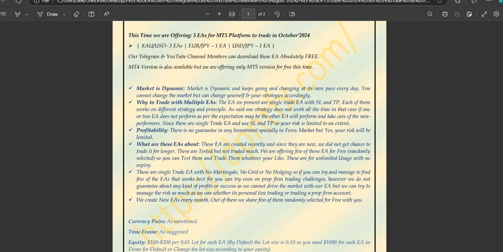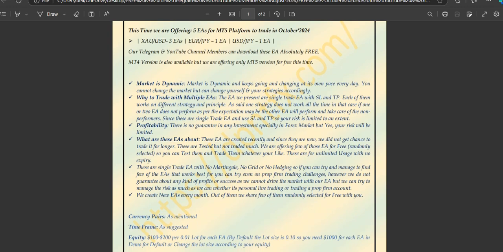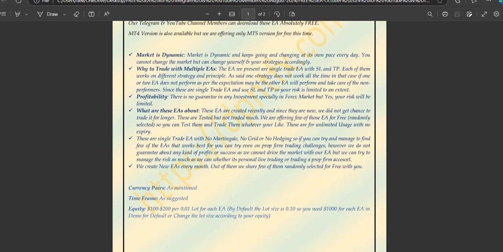If you can manage to find a few of these expert advisors that work best for you by testing them, then probably you can even try them, because these expert advisors are good. You just need to find the best out of them, and you can even try it on your real account. But we are not guaranteeing you anything again about the profits or the success. We can only provide you the right tool, but which tool would be better for you, you have to choose yourself. We create new expert advisors every month, and as I said, out of them we share just a few for free.